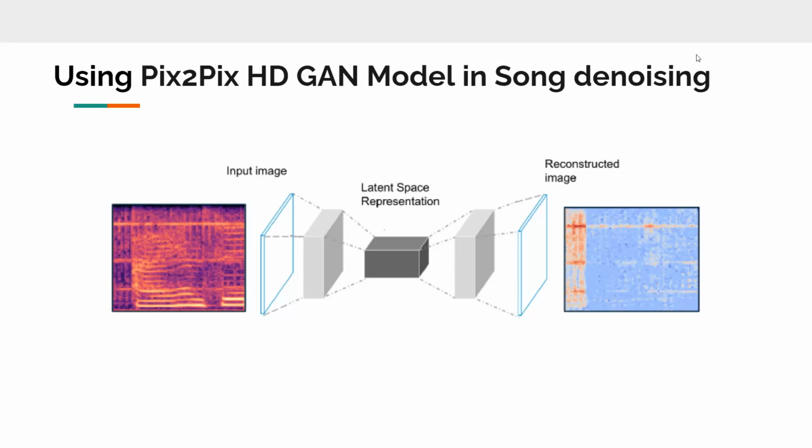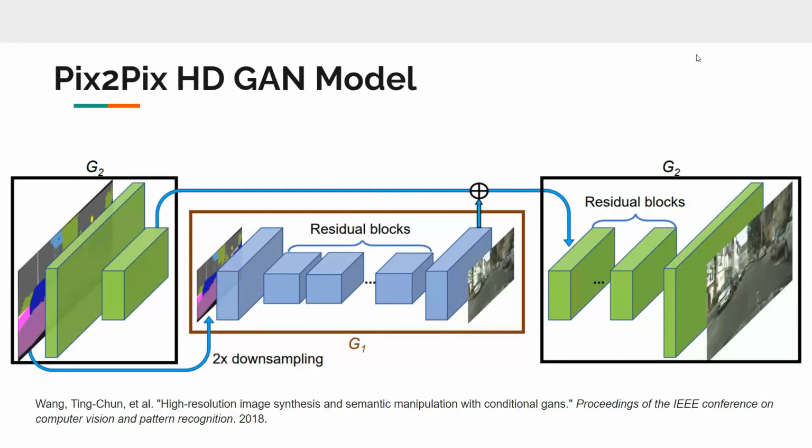These usually are of resolution 128 by 128, and they result in 1 second of audio clip. We thought that if we could increase the length of the audio clip, say to 4 seconds, we could achieve significantly better results. So we use the pix2pix HDGAN model. It can go up to 1024 by 1024, but we stopped at 512 by 128, which takes a 4-second audio clip as input and gives a 4-second clean song without noise. And we found that this has helped in improving the quantitative scores, which will be discussed in the further sections.